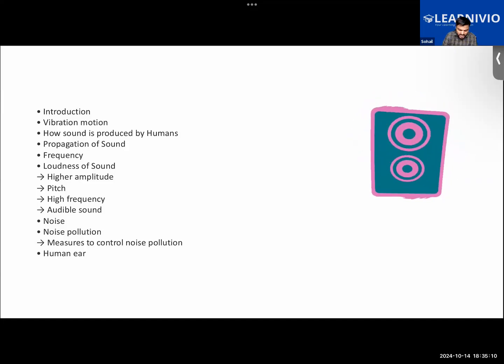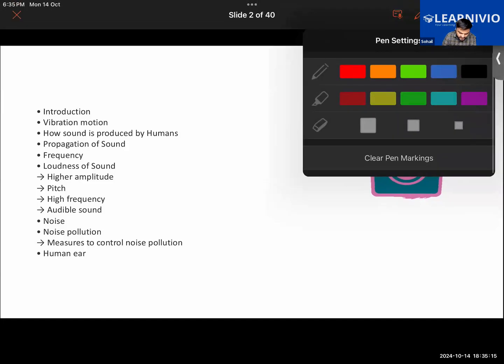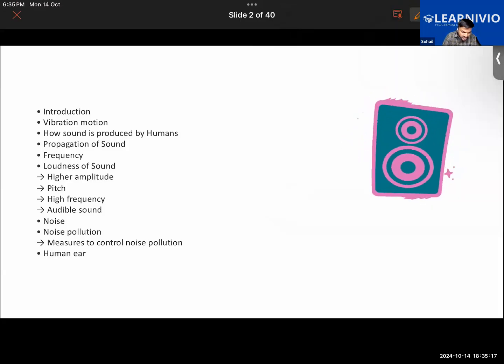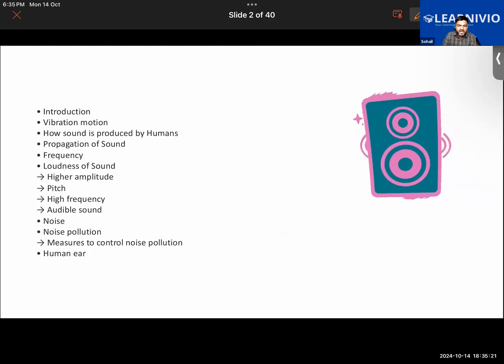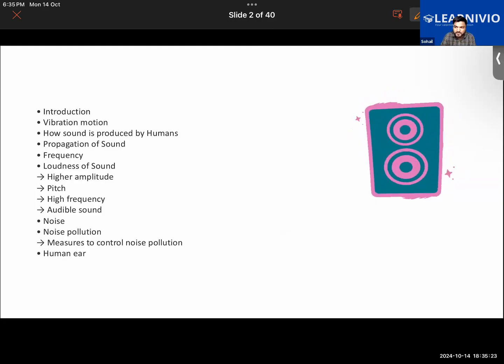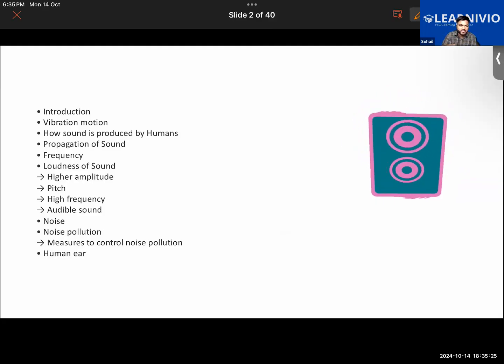Further, we will learn about how sound is produced. How sound is produced by an object, how due to the vibration of the object particularly it will be produced. How we humans produce sound. There particularly we'll be learning about the larynx, the vocal cords present in the larynx which produce the sound.